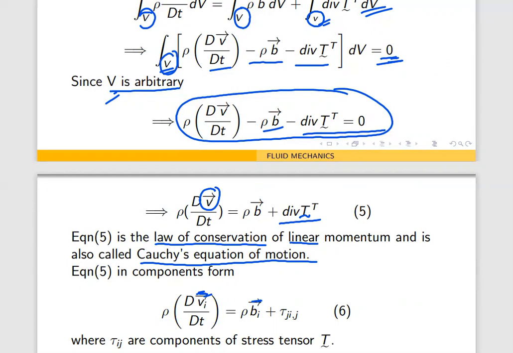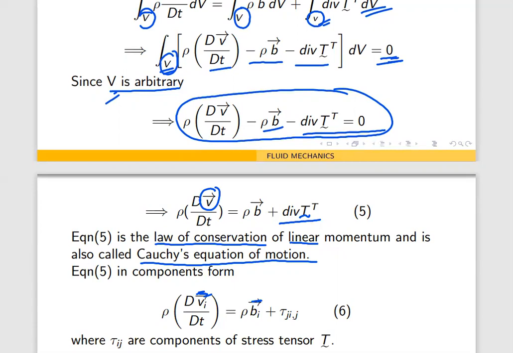Why ji here? Because I have the T transpose there. What are tau ij? Tau ij's are components of the stress tensor T. If tau ij are the components of the stress tensor T, then tau ji will be the components of T transpose. This is the law of conservation of linear momentum in components form.